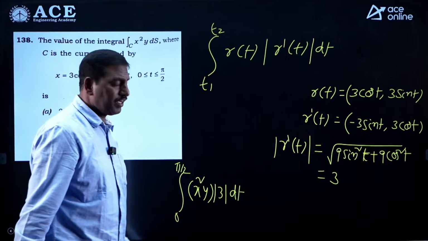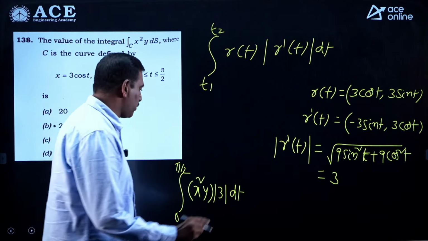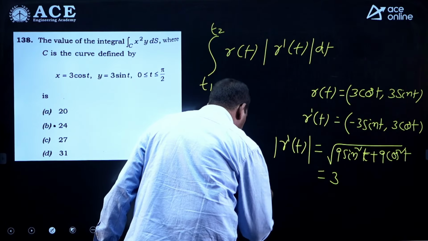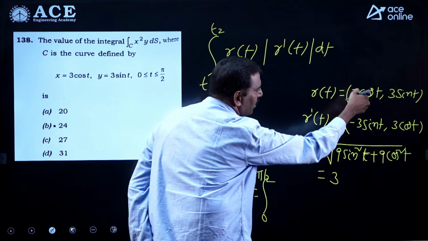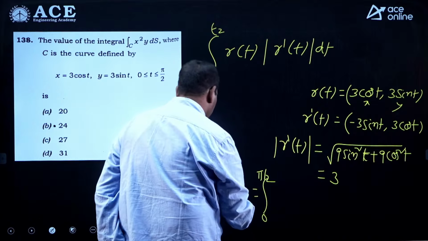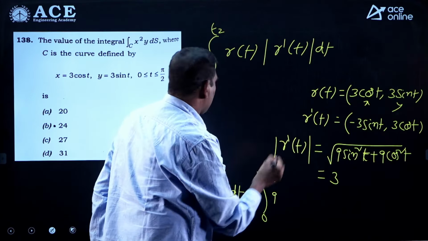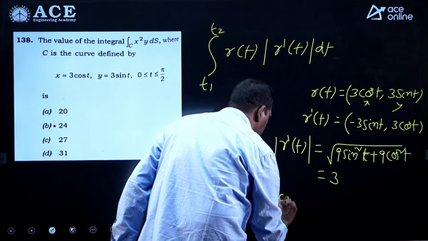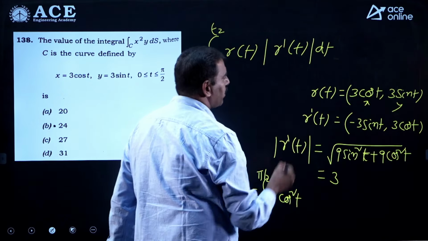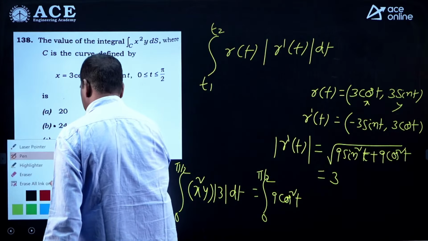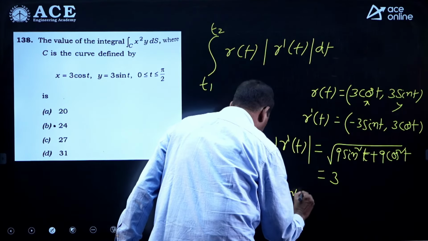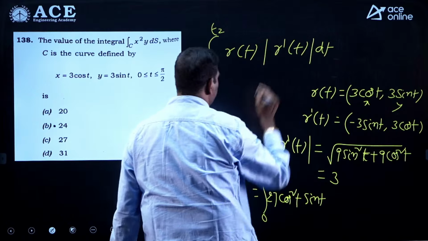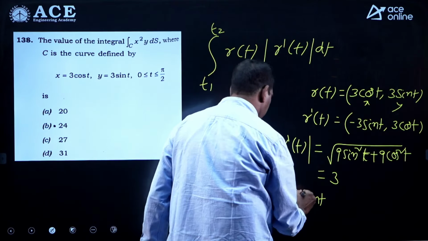But we have to integrate with respect to t, so in place of x and y we also have to substitute in terms of t. That is the parametric form, integral 0 to pi by 2. Here x is 3 cos t and y is 3 sin t. So x square is 3 cos t whole square, which is 9 cos square t, and y is 3 sin t. 3 into 9 is 27, so we get 27 cos square t sin t. Modulus of r dash of t is 3, and the 3 dt comes as well.